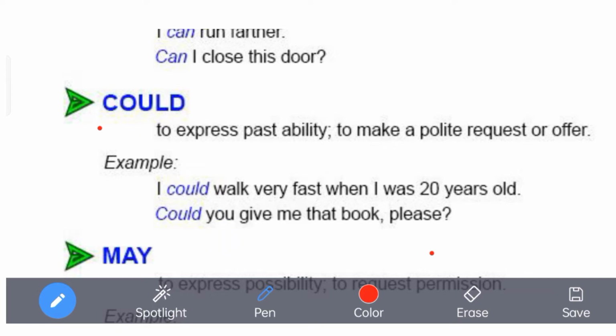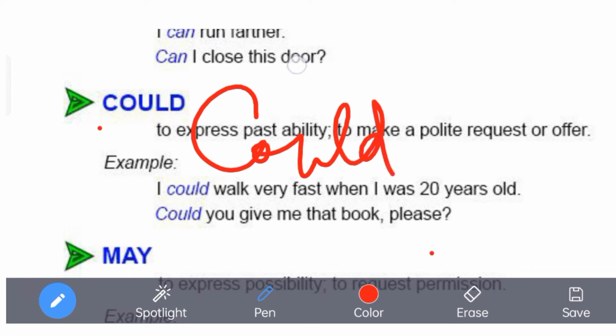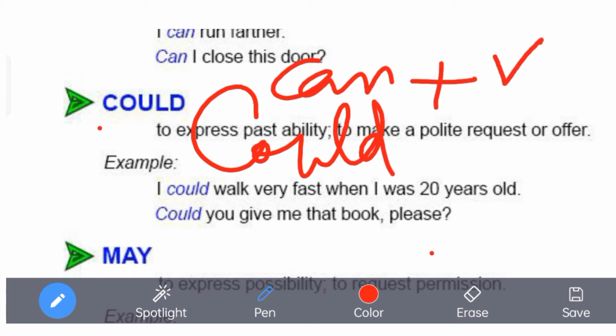Now one thing more I would like to add: you should remember that whenever we are using the basic form of a modal verb, that means we are simply saying could is used, can is used, with them the first form of the verb will always come as the main verb.